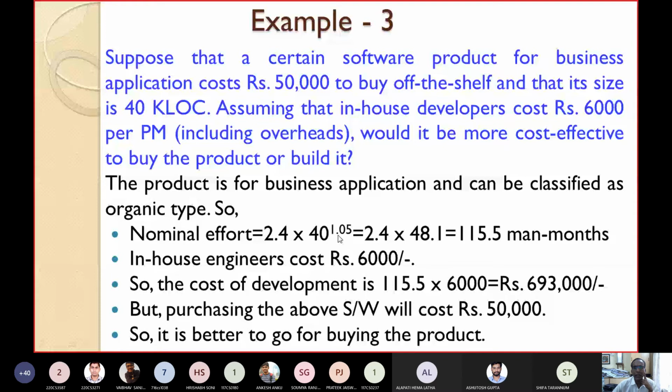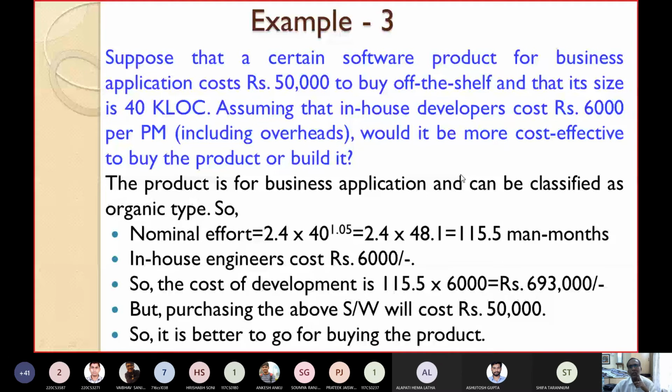But if you go to the market and purchase, how much cost? Only 50,000 you have to pay. So what is advisable, to develop or to purchase? Obviously purchase will be the better option. So it is better to go for buying the product from the market instead of developing it using your developers, because it takes a huge amount of money in comparison to purchasing the product from the market.